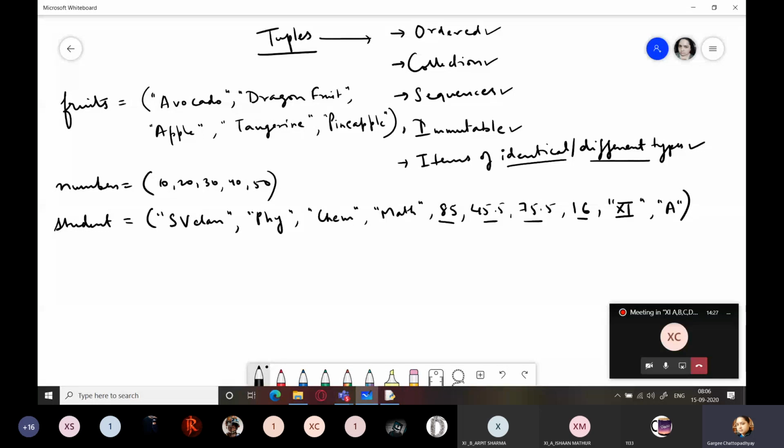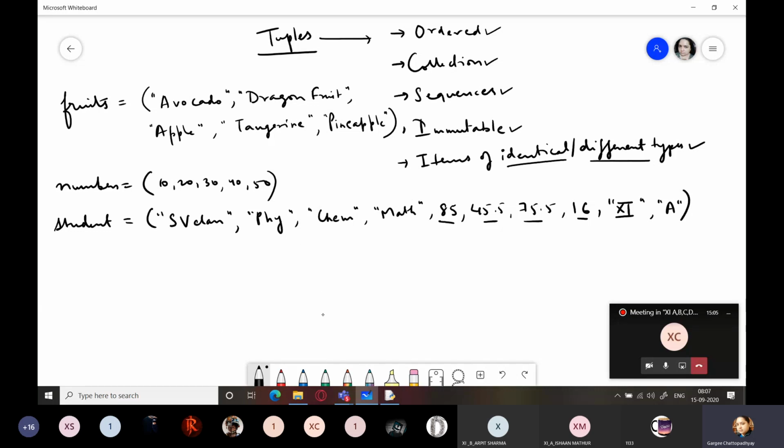You can represent an employee record, you can represent a student record, you can create a collection of all even numbers, all odd numbers, all colors. If you are creating a game and you want to set the difficulty level like very easy, easy, difficult, tough, insane, you can again create a tuple representing those values. So a tuple is an ordered collection of elements of identical or different types, and tuples are immutable.